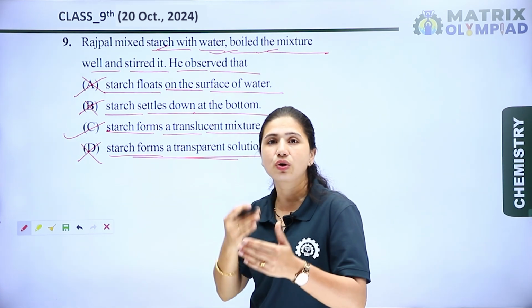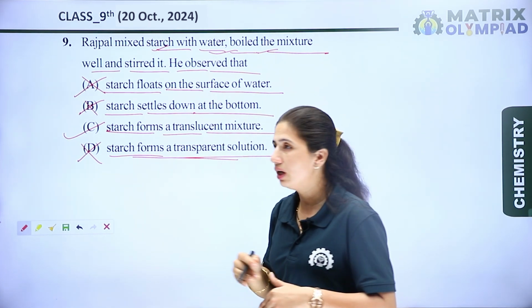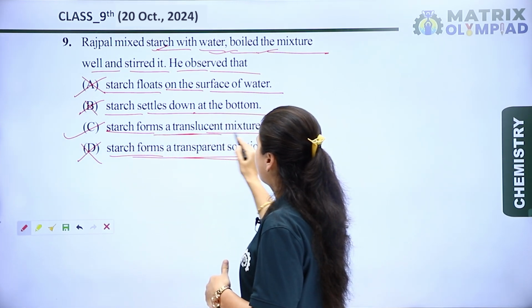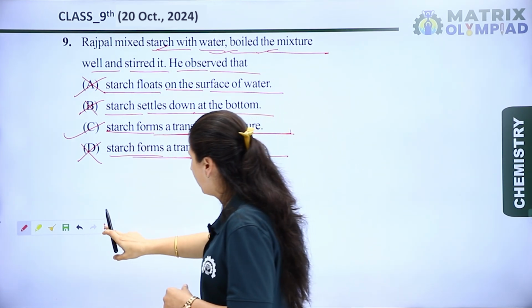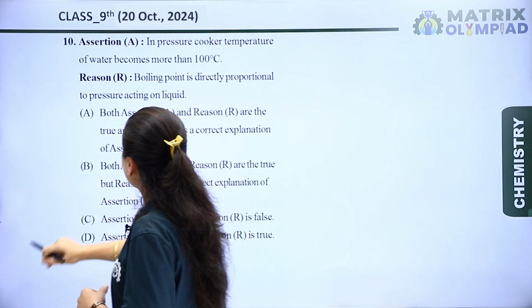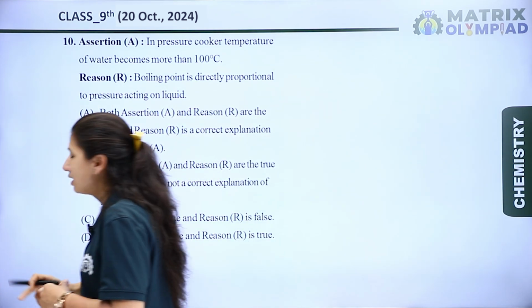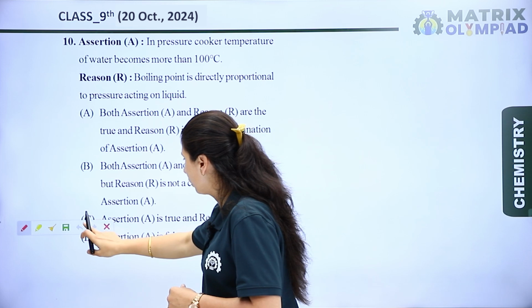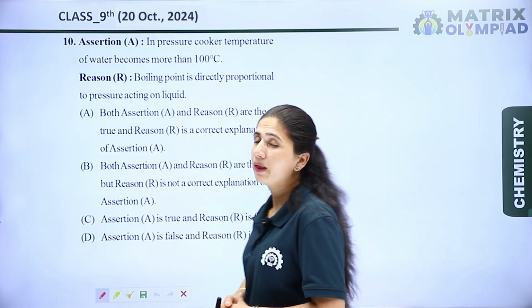Starch releases its glucose molecules in water. So because of that, it forms a translucent mixture. Okay, so option C is the right option for this question. Now let's see the next question. The next question is an assertion-reason type question. Okay, let's see the assertion statement.